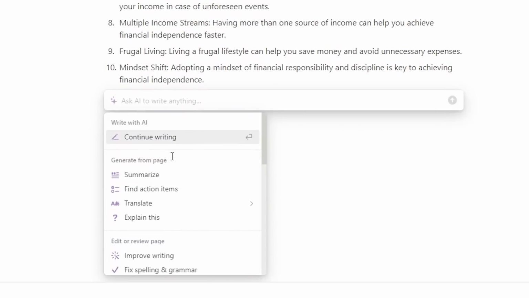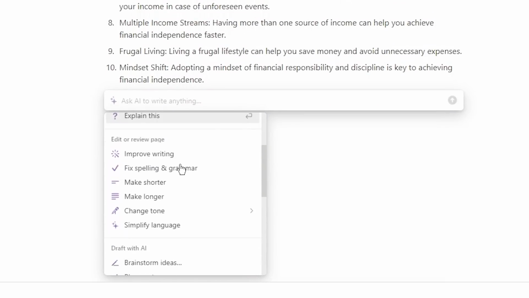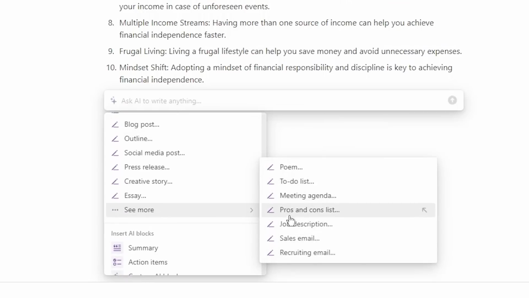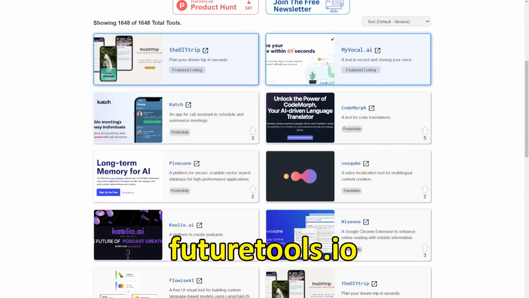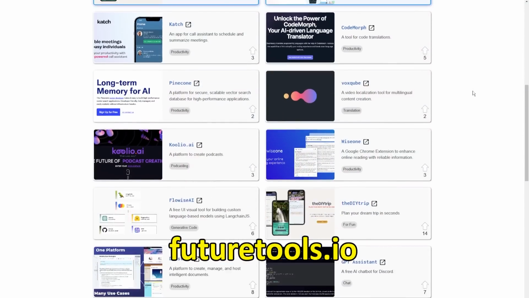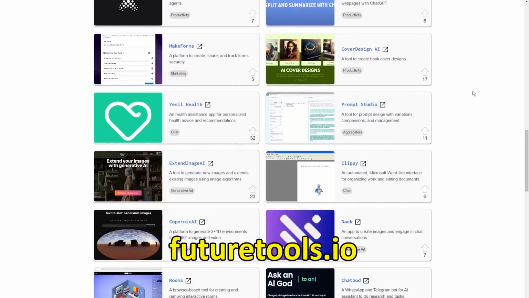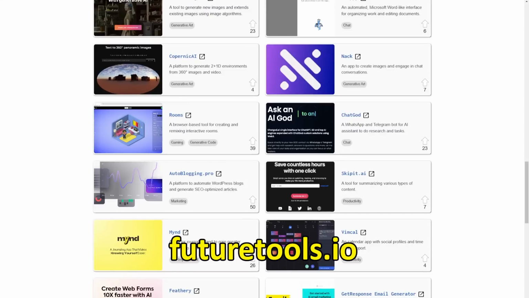There are a lot more AI options to choose from, like brainstorming ideas, writing a social media post, writing an essay, and more. So those were my top 12 AI tools. Obviously, there's a lot more than that. If you want to find more, you can head over to a website called futuretools.io, where you will find thousands of AI tools for you to play with.